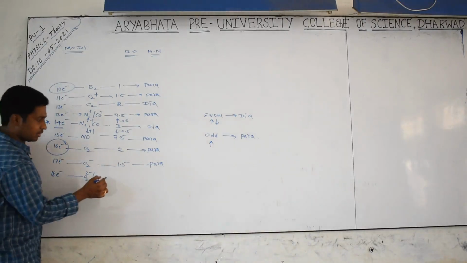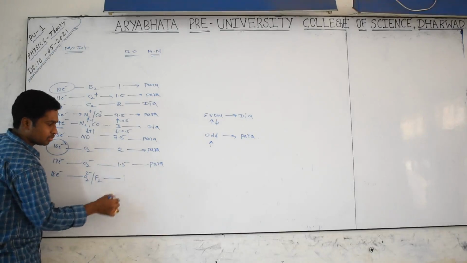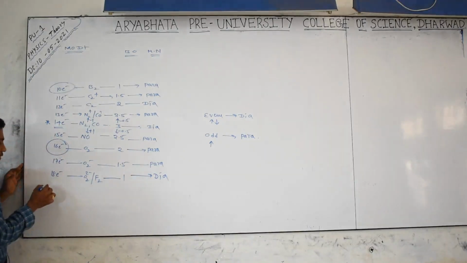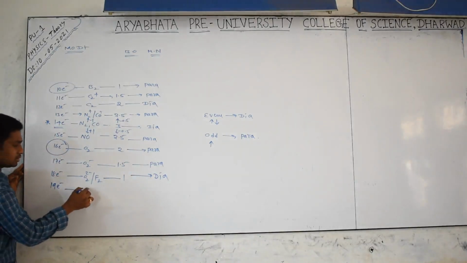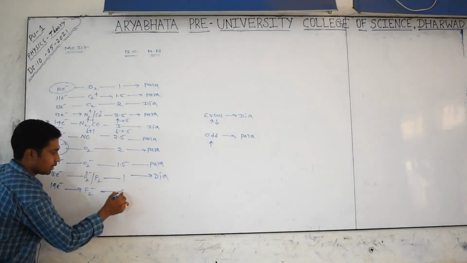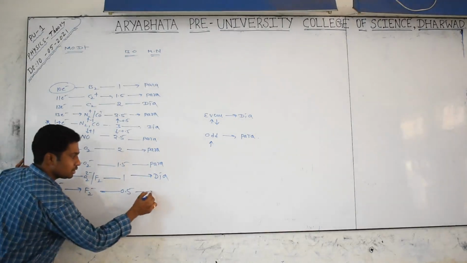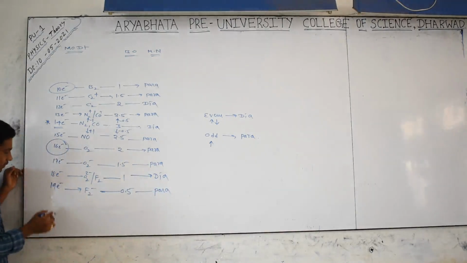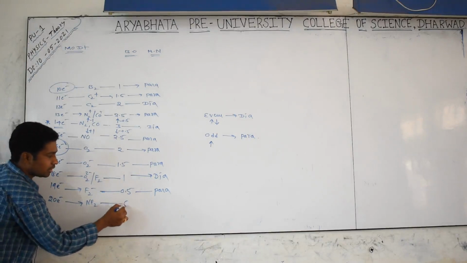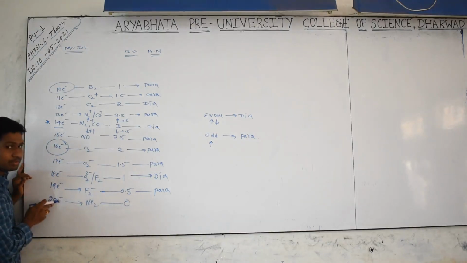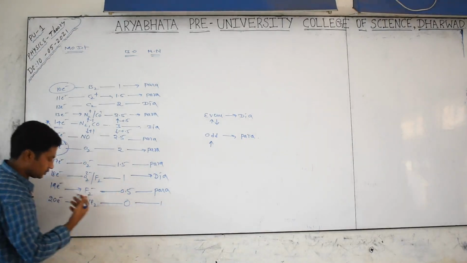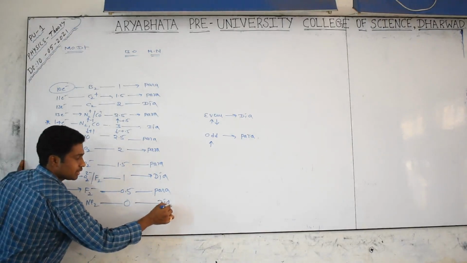Okay, 18 electrons, you know very well. So from 17 to 18, 1 electron change, bond order 1. Is it diamagnetic or paramagnetic? Diamagnetic substance. Just go for 19 electrons. 19 electrons means F2 minus. Then bond order will be 0.5. Bond order 0.5, 19 electrons is an odd number, paramagnetic. And for 20 electrons you can take Ne2 molecule, which we just discussed last. So bond order is 0 because from 19 to 20, 1 electron change, bond order decreases by 0.5. 0.5 minus 0.5, 0. It means it does not exist, that's why we can say it is also diamagnetic.